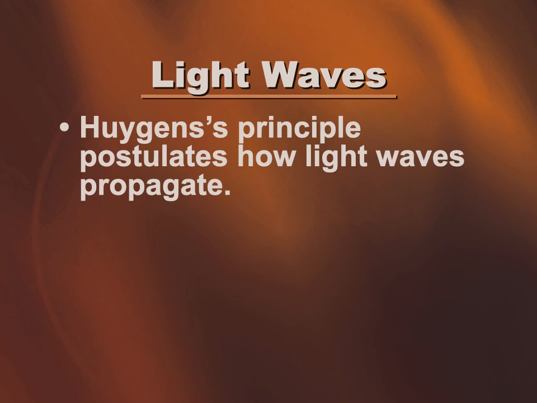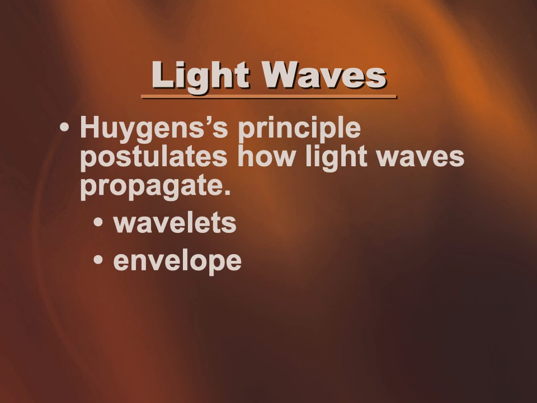Huygens' principle postulates how light waves propagate, and he argues that these are in wavelets, and I think they use envelope as a similar kind of word, that waves are in chunks. That's where you get into a particle, but it's a particle which is a wave. And so they call them wavelets or envelopes. Not going to get into major detail here.